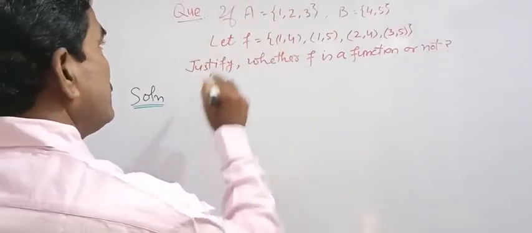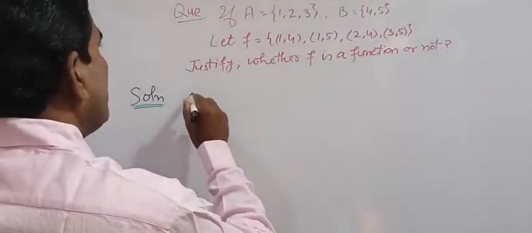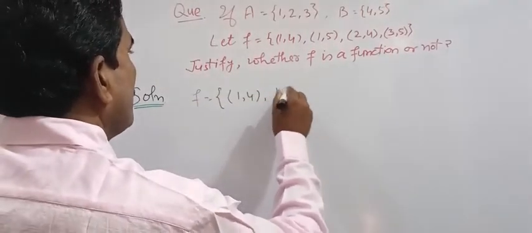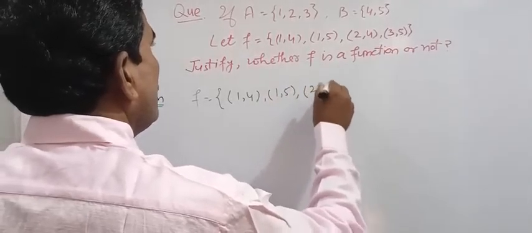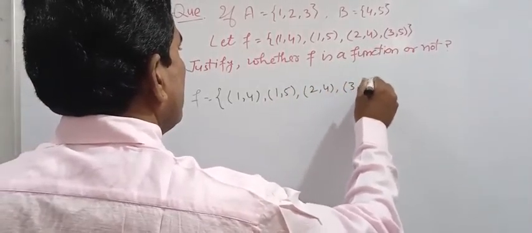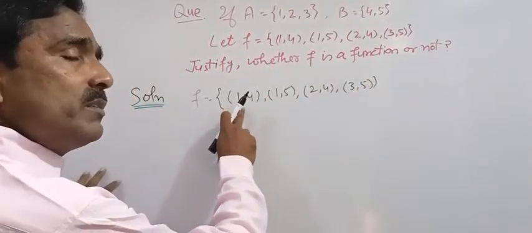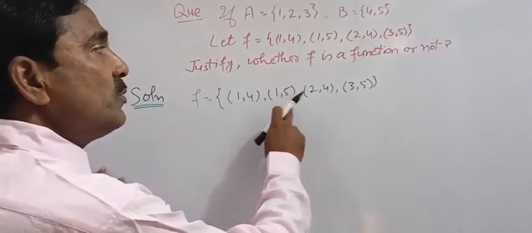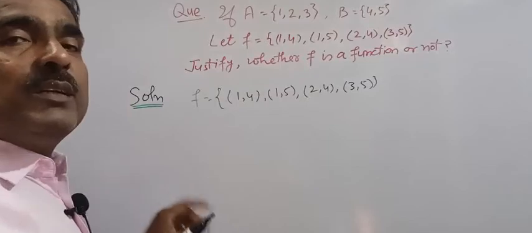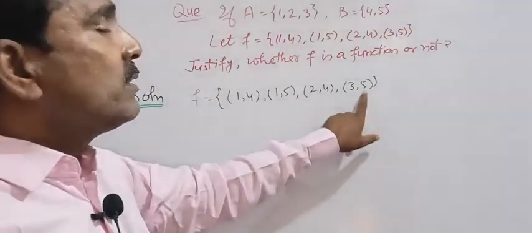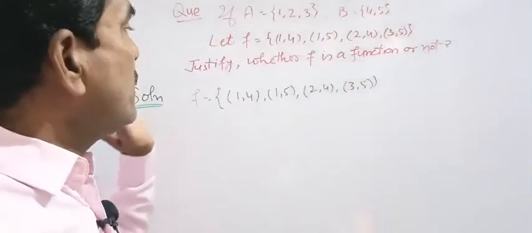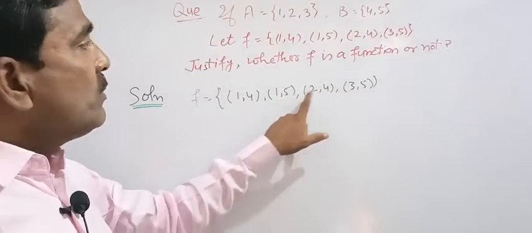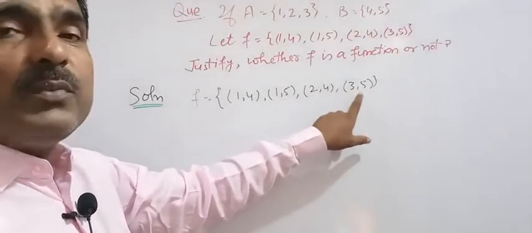You know well, we are given that F is equal to (1, 4), (1, 5), (2, 4), (3, 5). (1, 4) means 1 is related to 4. (1, 5) means 1 is related to 5. (2, 4) means 2 is related to 4. (3, 5) means 3 is related to 5. Or you can say that the image of 1 is 4, the image of 1 is 5, the image of 2 is 4, the image of 3 is 5.